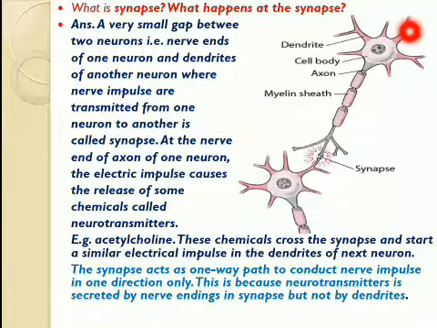Students, when the dendrites receive the stimulus, certain chemical changes take place, and these chemical reactions generate the electrochemical signal inside the nerve cell.